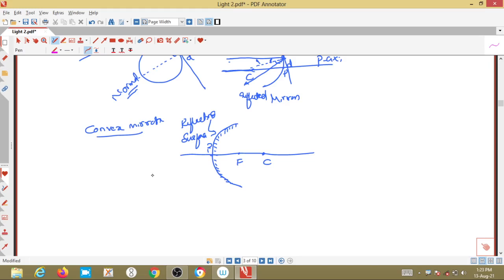Imagine there is a ray parallel to the principal axis incident on this surface. A ray which is parallel to the principal axis is incident on this surface. Now what do I have to do? It has to get reflected back, right? So in order to get reflected back, how will it get reflected? It has to reflect like this, with respect to the angle. How will we draw that one?